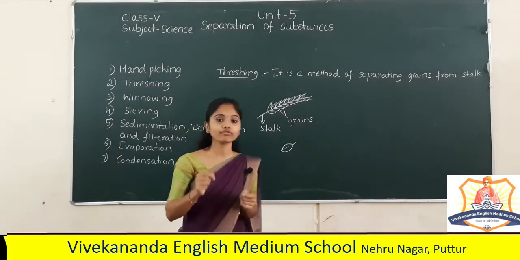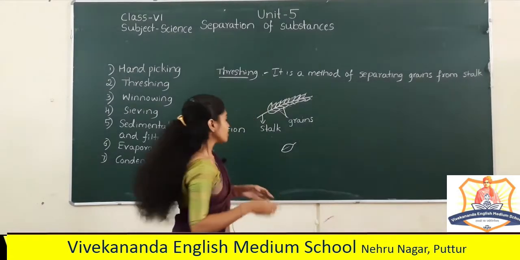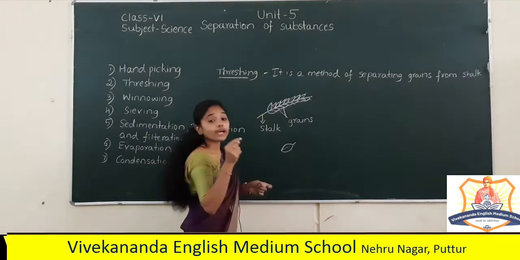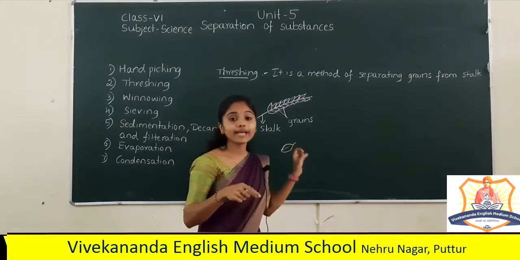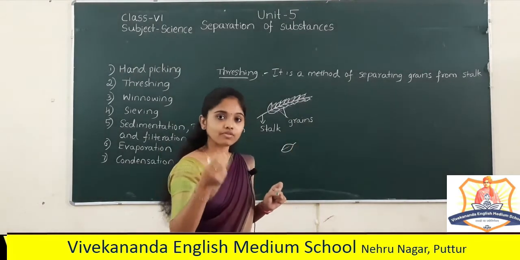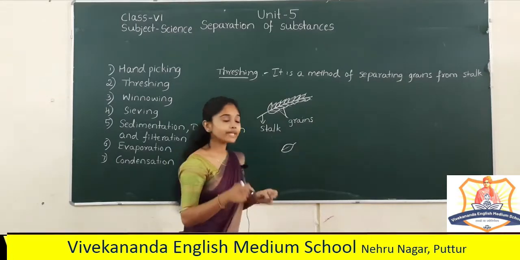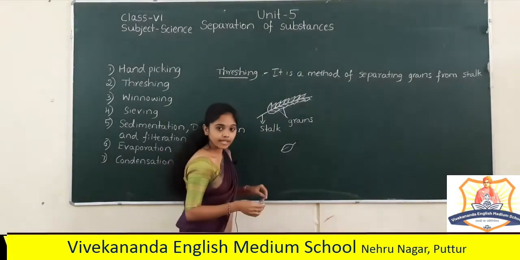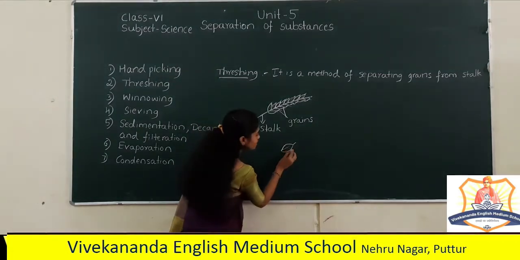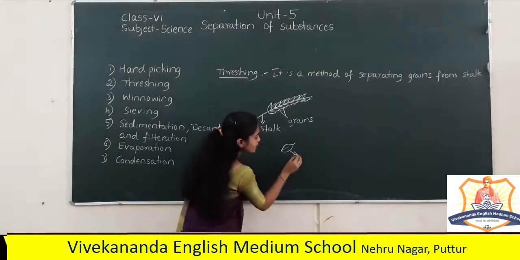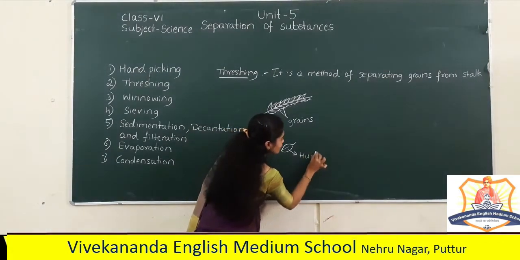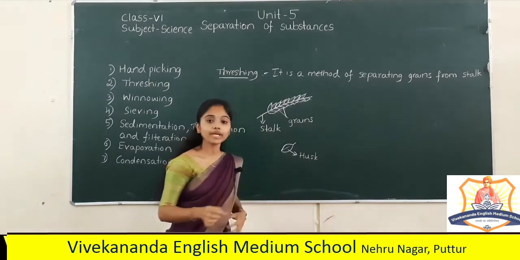Inside the husk we will find the grain. We do not eat the husk, we eat only the grain inside it. So we need to separate the husk from the grain.